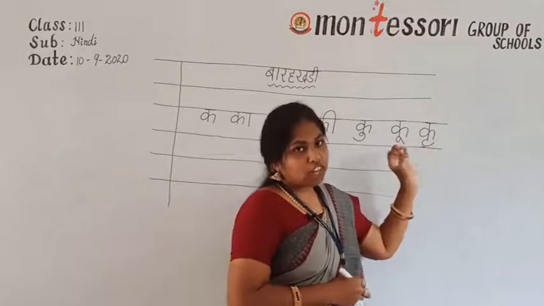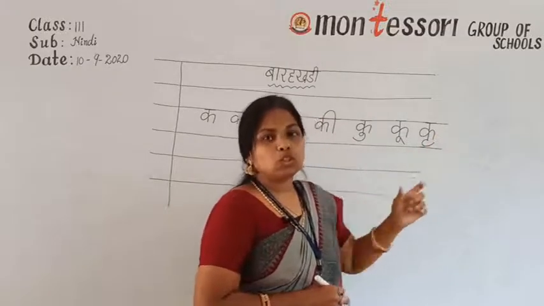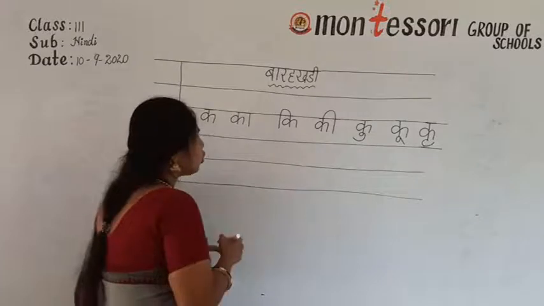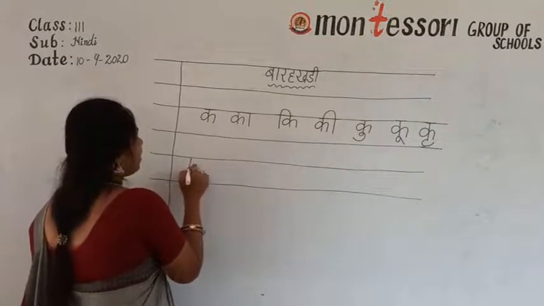Now up to here short vowels are completed. What do you have to say? Ka and ru, kru. Both sounds you have to mix and say kru. Then leave a line and write here. Ka.